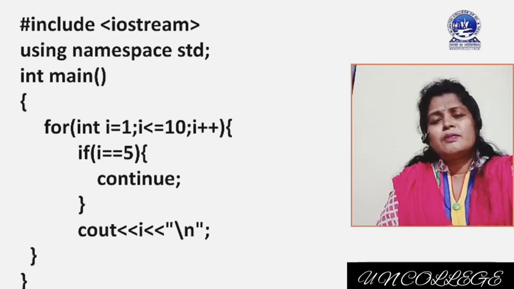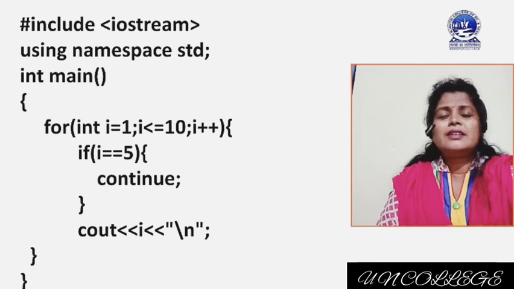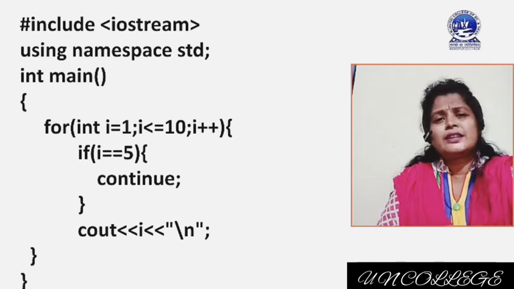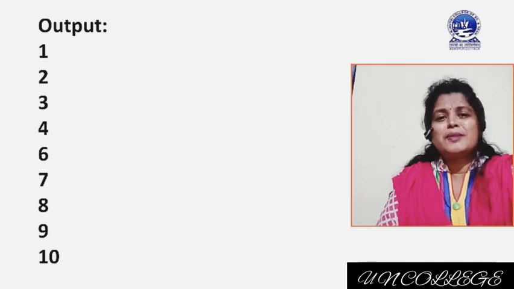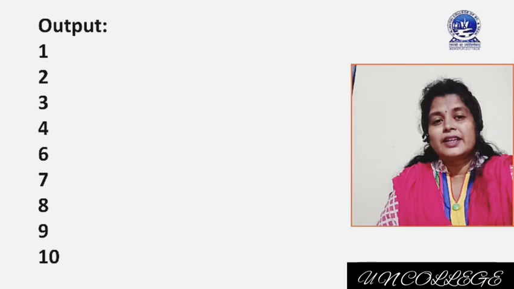What is the remaining code now? cout I. It means that cout I will not be executed and we will not get output 5. But the other outputs we will get: 6, 7, 8, 9, 10. In this way continue will be executed, and this is the difference between break and continue.